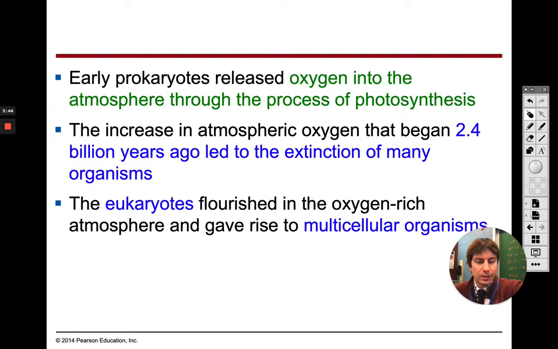However, the opposite also happened too. As oxygen levels continued to increase, we had a mass extinction because of these oxygen levels increasing. Some of the organisms that were alive during that time were unable to handle the oxygen. So if they were able to handle the oxygen in the atmosphere, they survived and they thrived. If they were not able to, they became extinct.